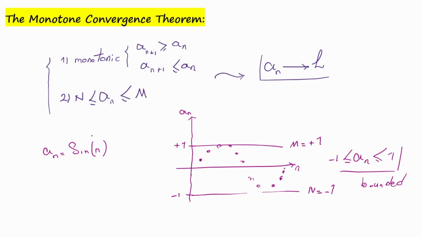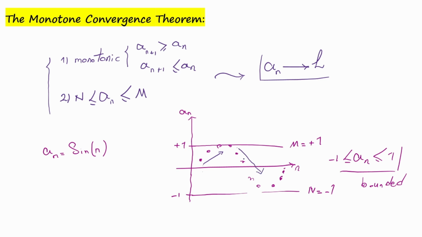Now, by using the theorem, the only thing that we should check is whether this sequence is monotonic or not. We said that a sequence is monotonic when it is either increasing or decreasing. But this sequence is oscillating between -1 and 1, which means that sometimes it goes up and is increasing, and sometimes it is decreasing.